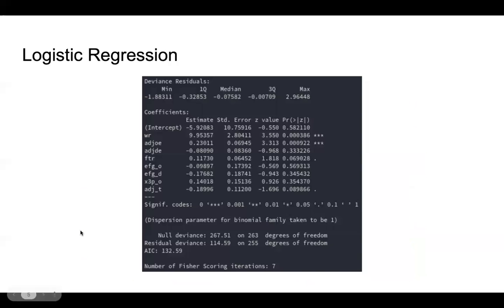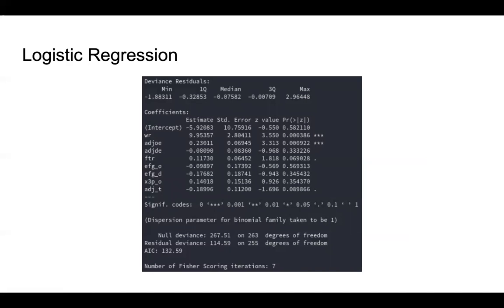Next slide. Yep, perfect. So our logistic regression model looked like this. We had two significant predictors. We had win rate and adjusted offensive efficiency. At alpha equals 0.05 for the Wald test, none of the other variables were significant.